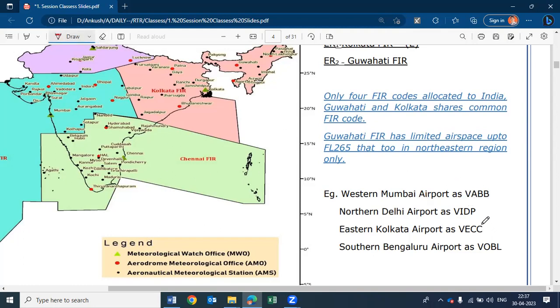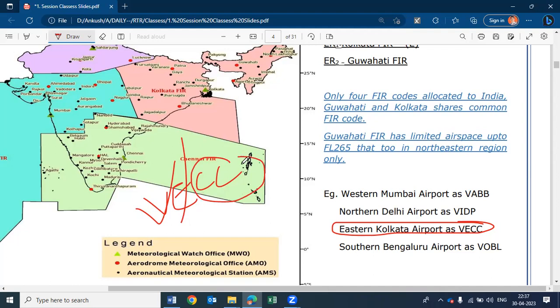Like for Kolkata, this is VECC. Why is this VECC? The AFSRA is Victor, the FIR region is Echo, and CC is from the airport code of Kolkata. I think it's CCN, let me check. Sorry, it is neither CCE nor CCN. It is CEA for Kolkata.